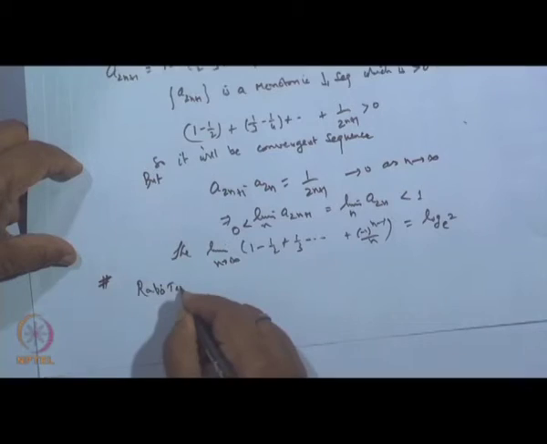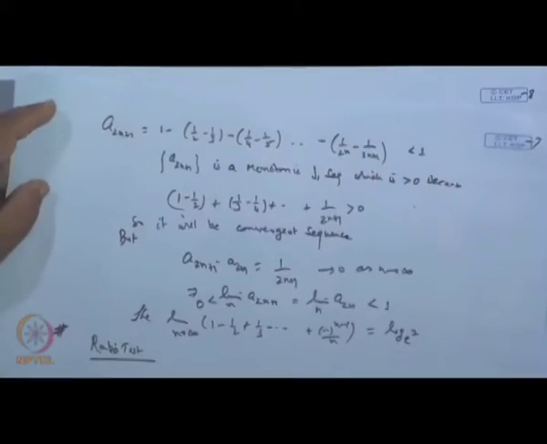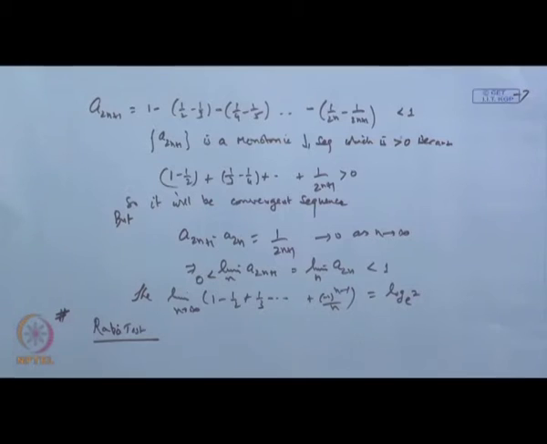Ratio test. So far what we have seen is that a sequence is given, and before getting the limit, we wanted to make sure the limit exists or does not exist. Then we try to find out whether the sequence is monotonic increasing and bounded above, or monotonic decreasing and bounded below, and then we say the limit will exist.